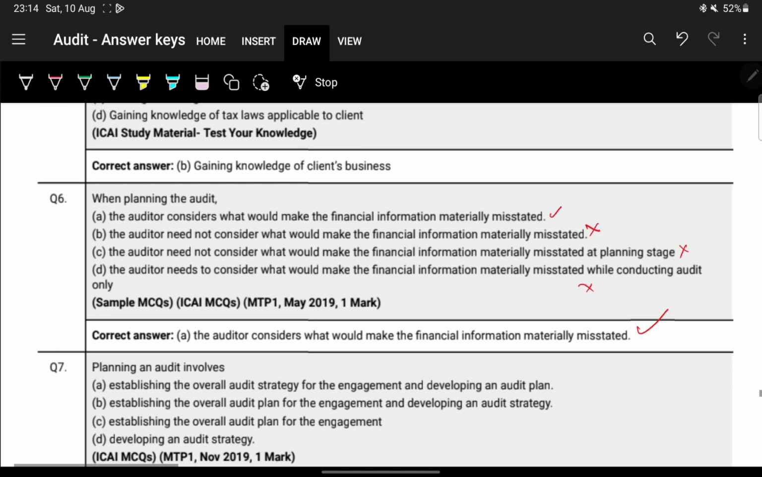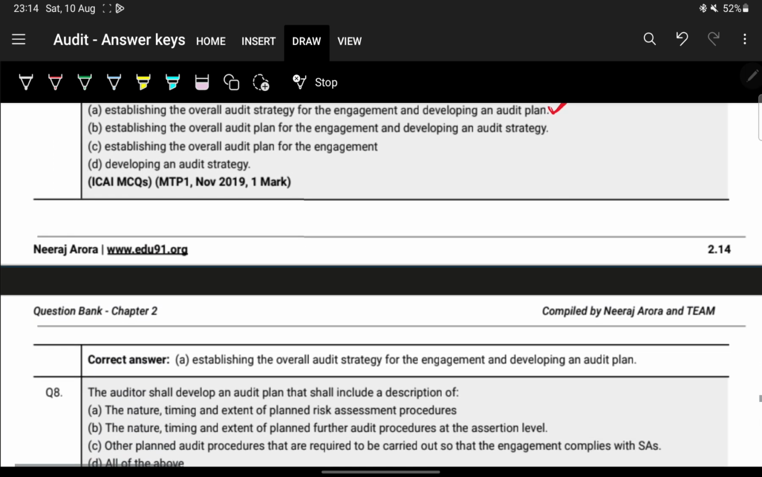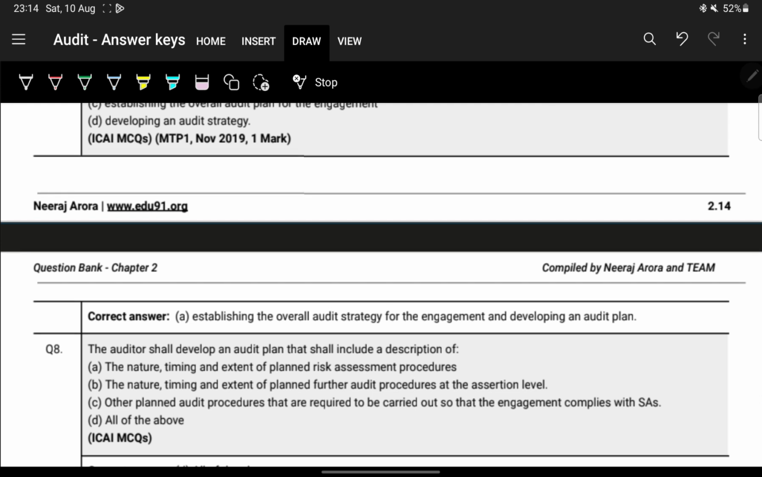Okay, next. Planning involves establishing the overall audit strategy for the engagement and developing the audit plan. This is correct. I feel like C. So option A is correct. Which is C. Option A is correct. This is very direct, right? Very basic, very direct question. Okay. Next, the auditor shall develop an audit plan.